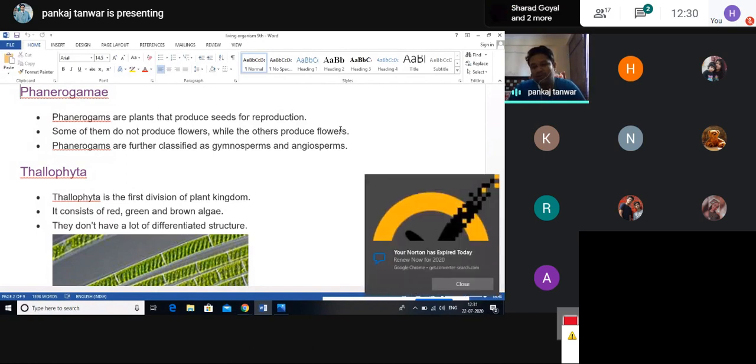So the two types of plants mainly counted in phanerogams. One, they bear the flower, they produce the flower. These are called the angiospermic plants. And second, they don't produce the flower or they don't bear the flower, and these are called the gymnospermic plants.